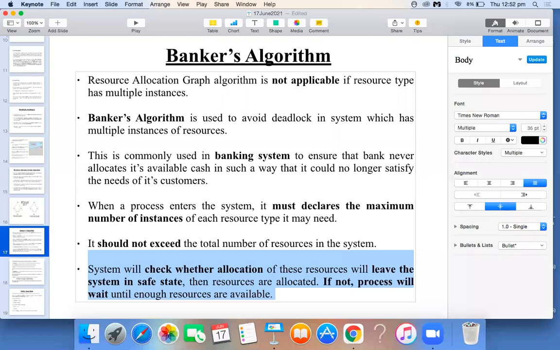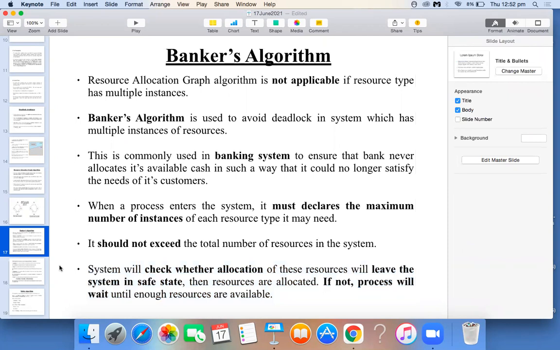That is what it checks. If your system will not remain safe after the allocation, then you are not going to allocate the resources to the process. That is how you are avoiding deadlock in a system. Clear with this concept? That's what the last point is saying here.